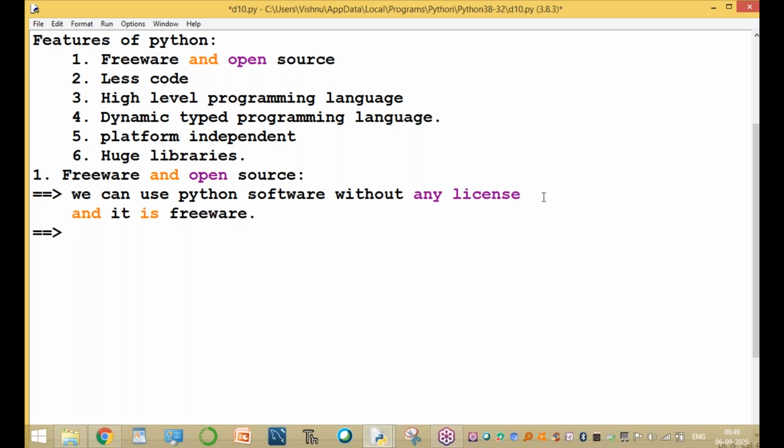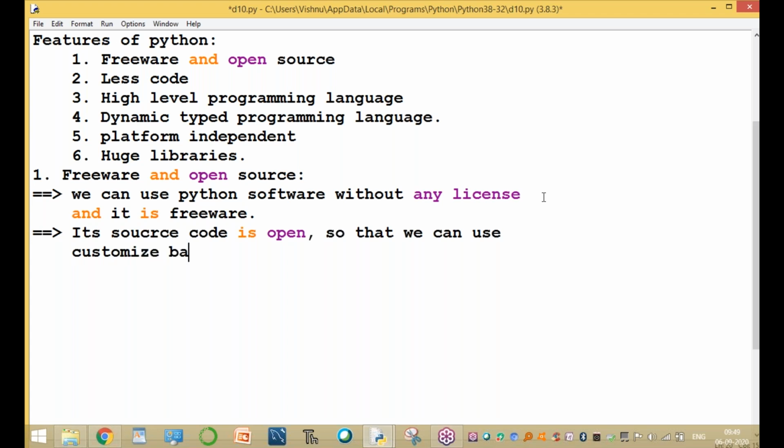Open source means the source code is open, so we can customize it based on our requirement. This is called freeware and open source.